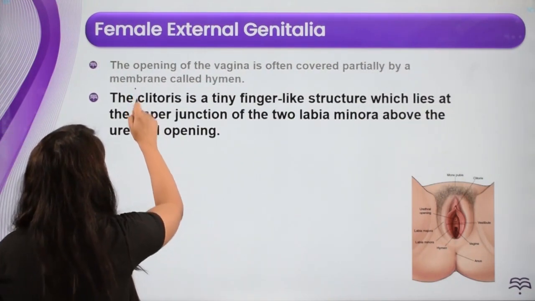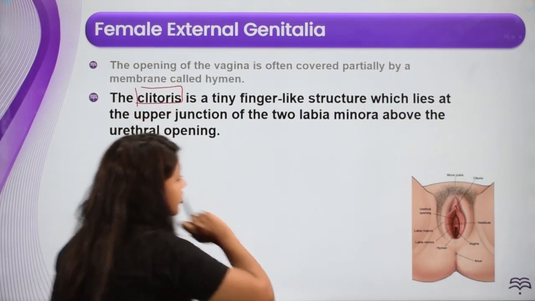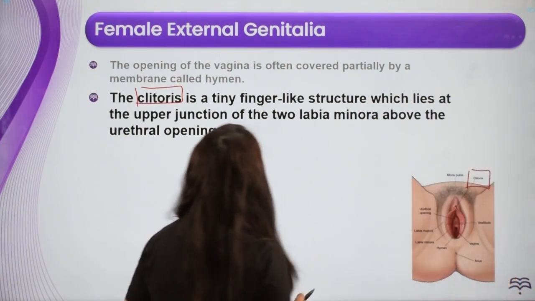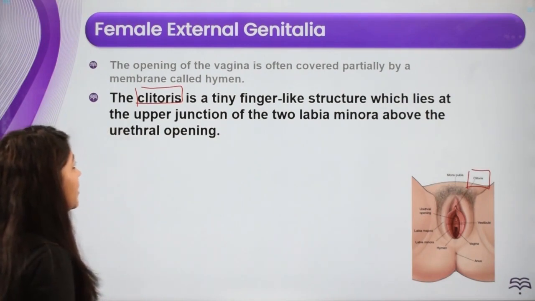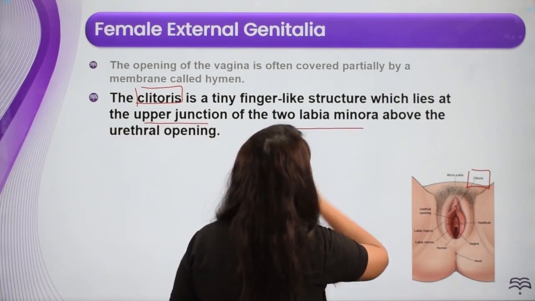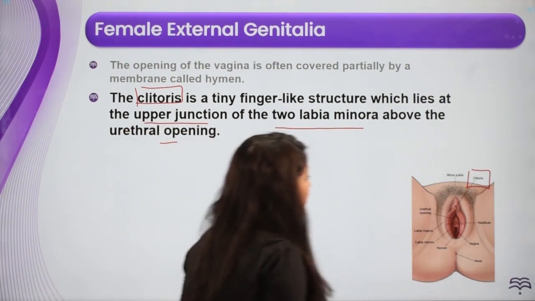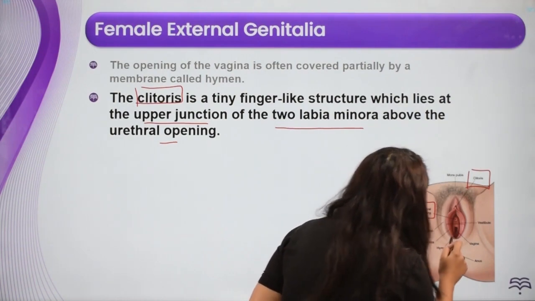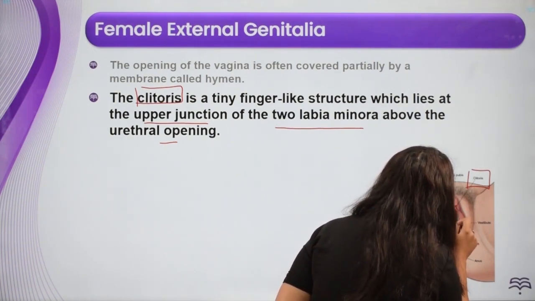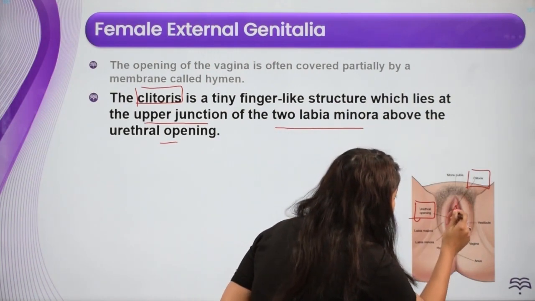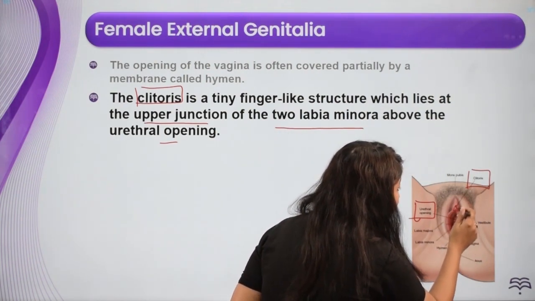Now, next, clitoris. Let's locate clitoris. This is the clitoris. Where is it located? It is a tiny finger-like structure which lies at the upper junction of the two labia minora and above the urethral opening. So see here, this is the urethral opening. This point is what? This is the junction of labia minora, right? यहाँ पे देखो labia minora folds जो हैं यहाँ पे आके meet कर रहे हैं.